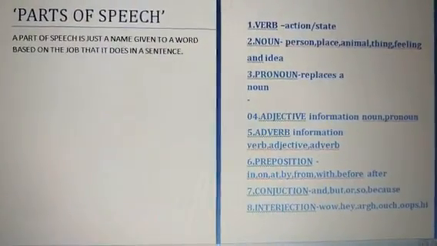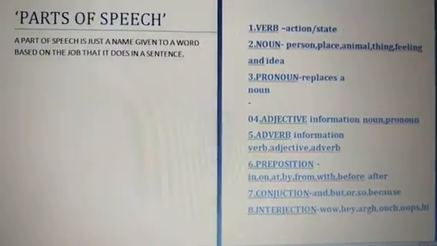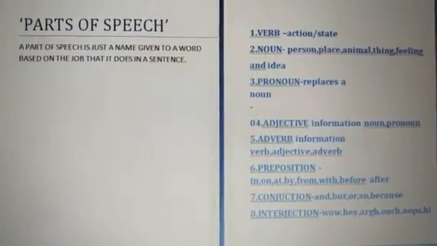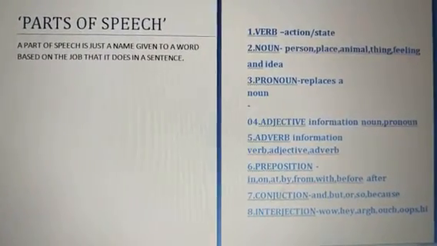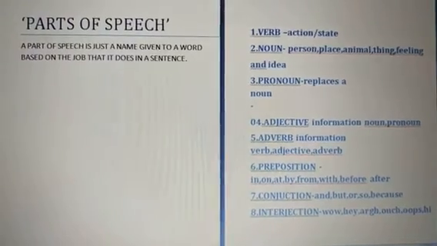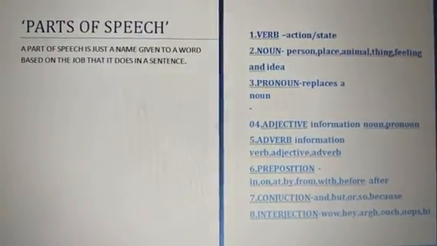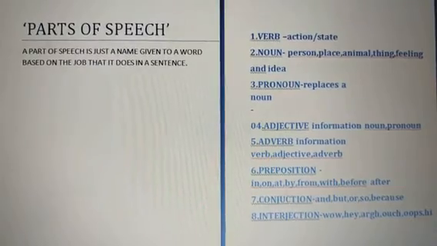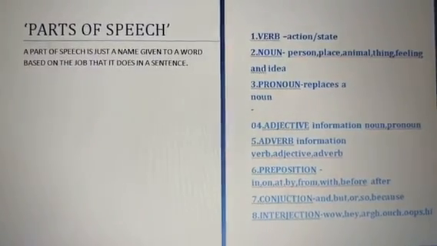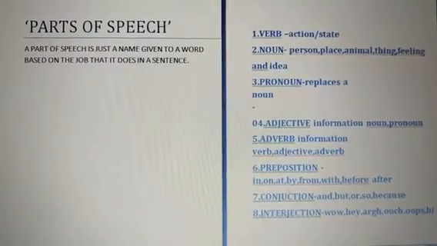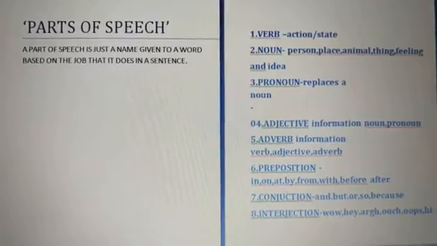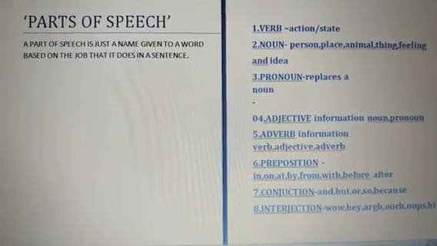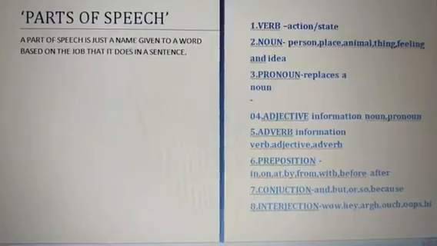Alright, so these were the 8 parts of speech. Let's do a quick recap of all we have learned from this. We started with the verb. The verb is a word that shows some action or a state, that is a situation. A noun is a person, place, animal, thing, feeling or idea. A pronoun replaces a noun. We use pronouns so that our speech is not repetitive and sounds more natural.